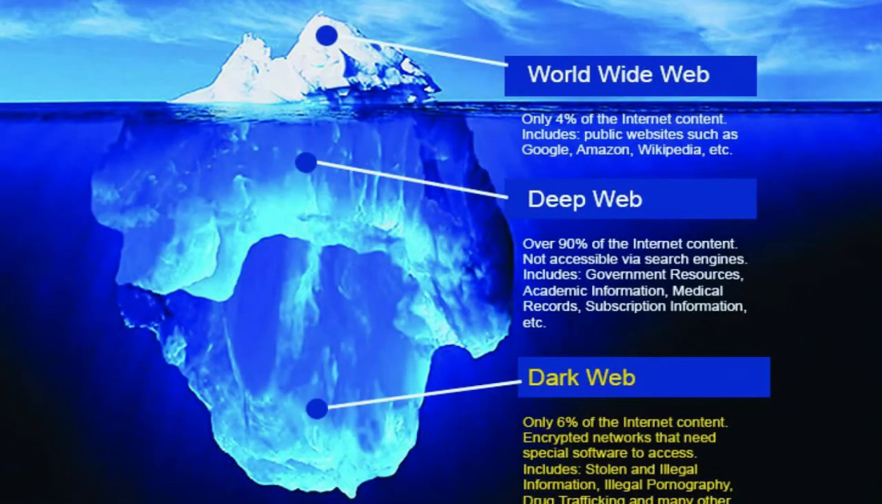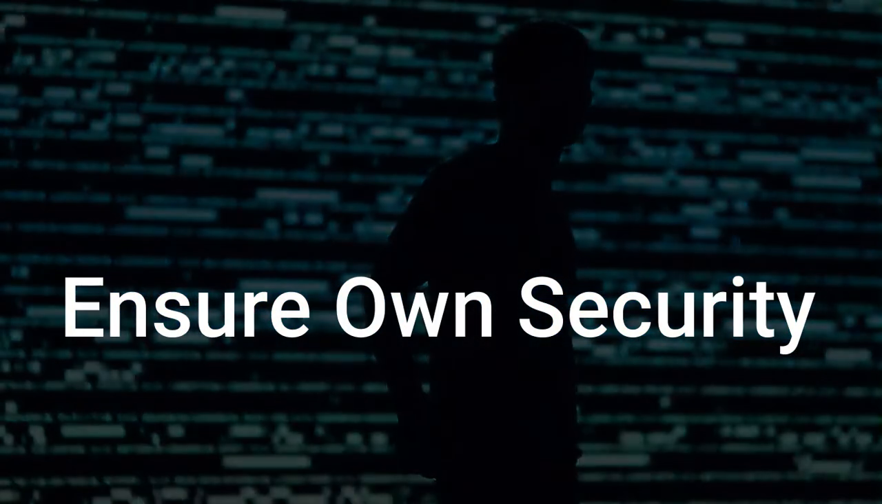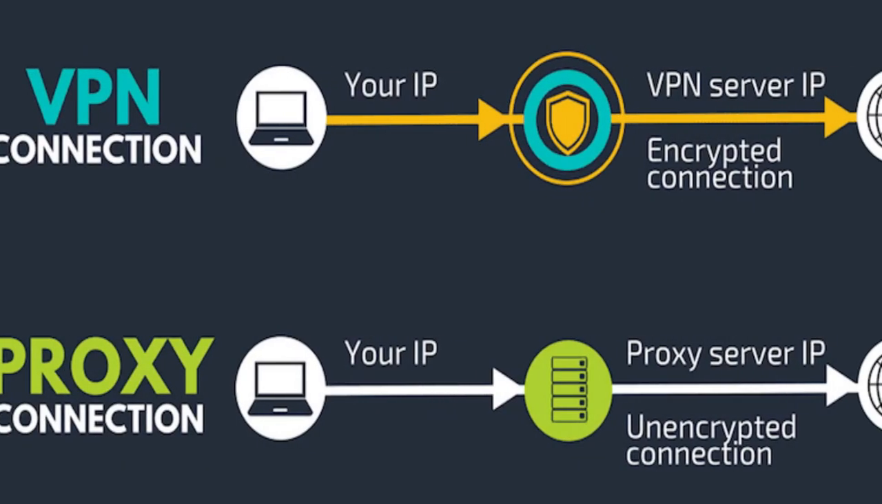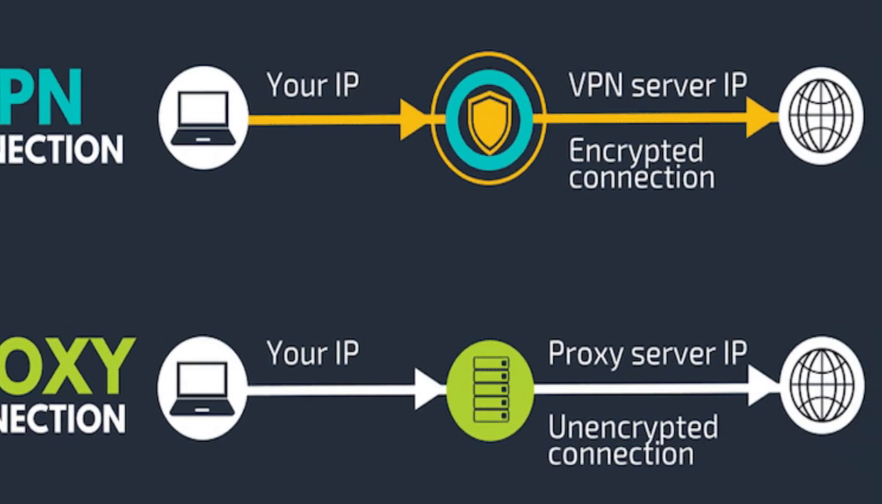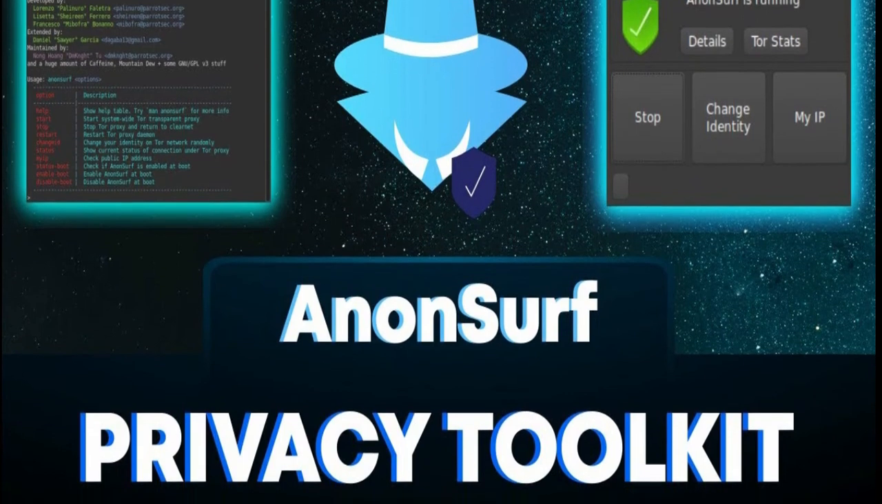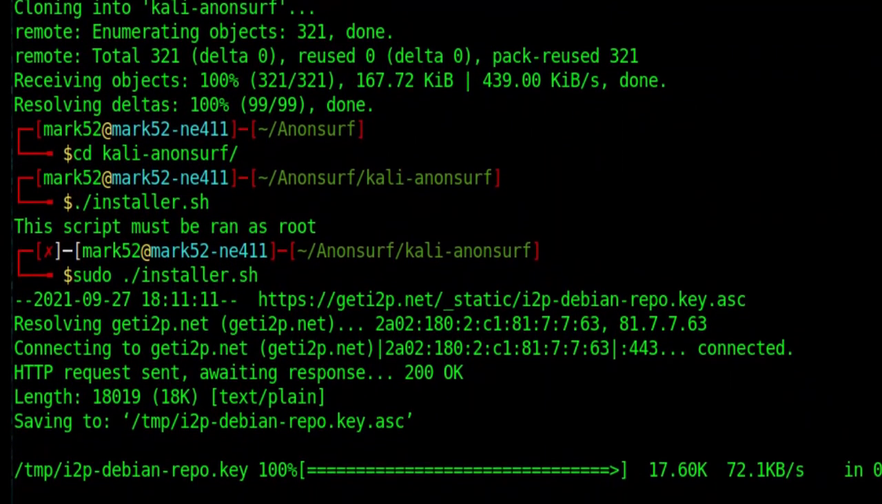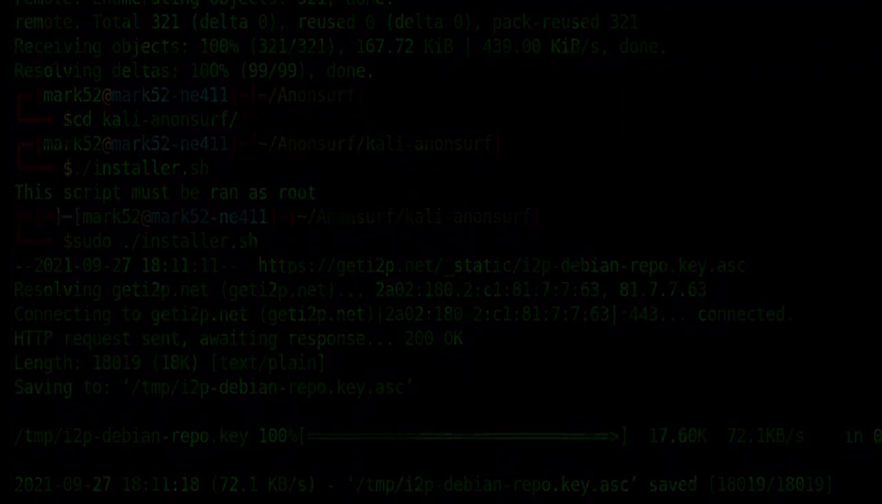How to get into the dark web? If you really want to get into the dark web, you must ensure your own security first. For this, you need to use a VPN or proxy chain. I personally used AnonSurf, NordVPN and a proxy chain. I used to use it in Linux, and now a Windows version is available also.